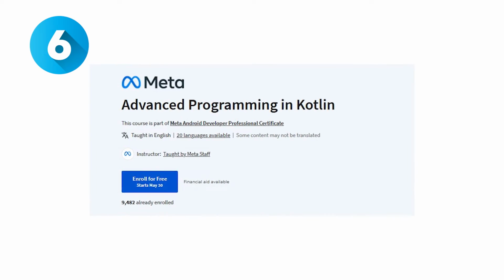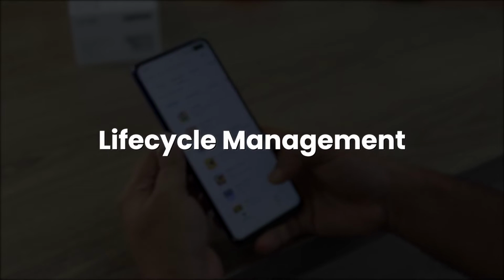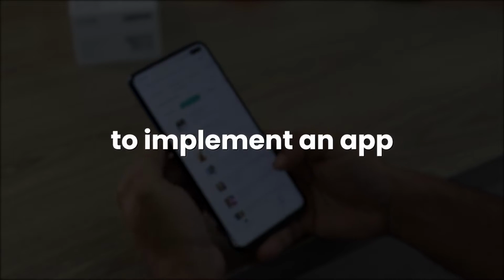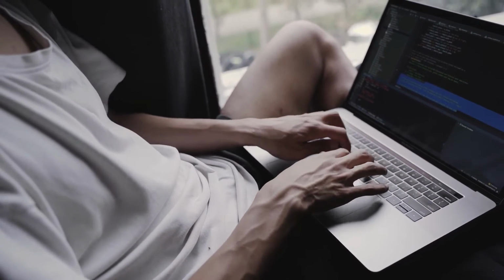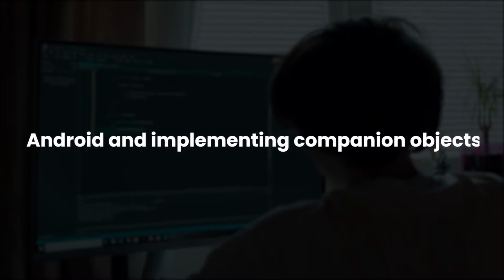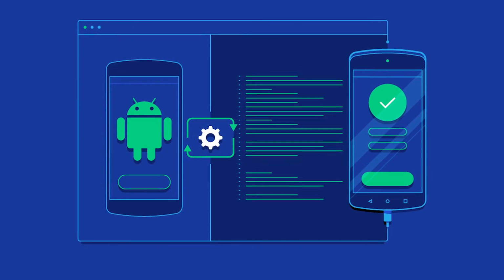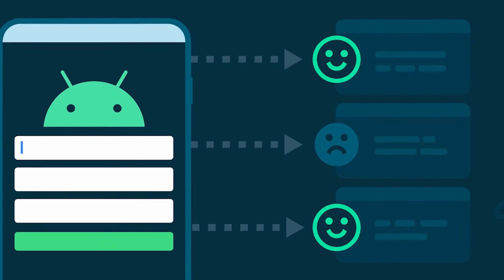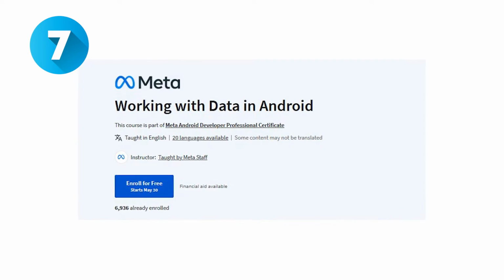The sixth one is Advanced Programming in Kotlin. You'll start off with lifecycle management, which will allow you to implement an app with an activity. You'll also practice more advanced object-oriented features of Kotlin by declaring an object in Android and implementing companion objects. This course will also introduce you to the basics of unit testing in Android to ensure that your application functions as intended. The seventh one is Working with Data in Android.